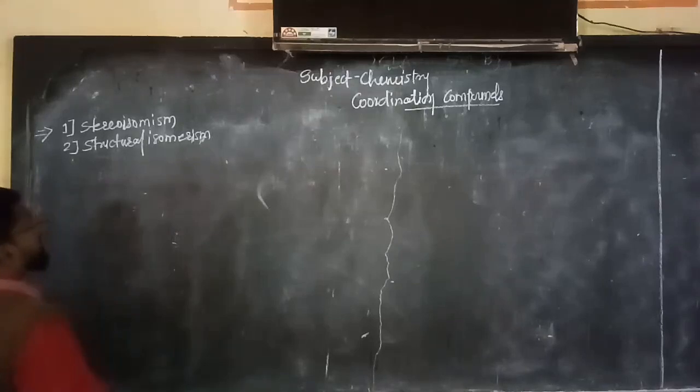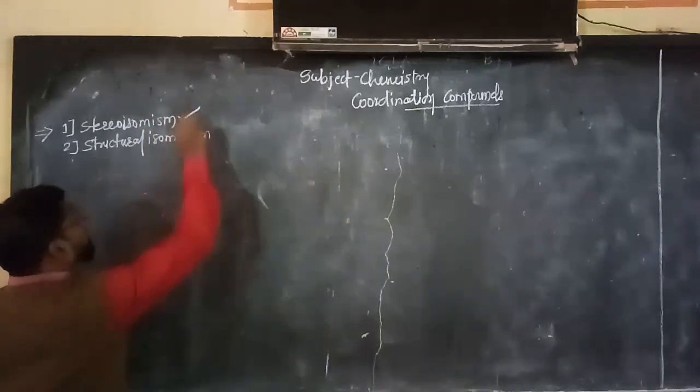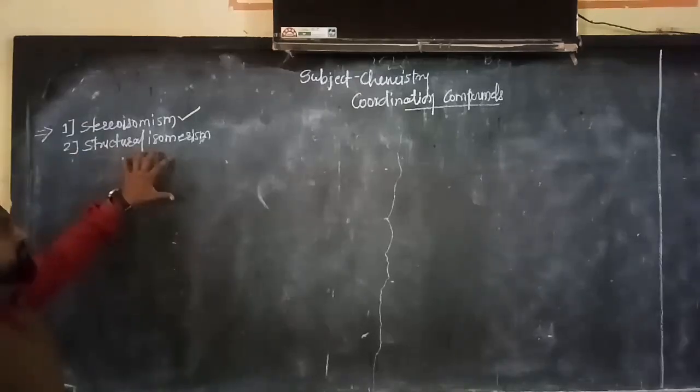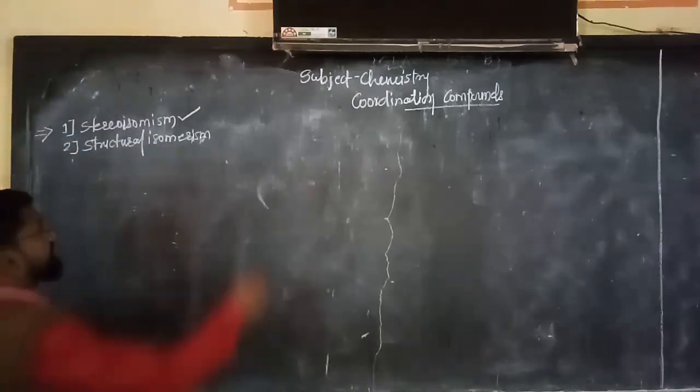In the last video we have seen stereoisomerism, we have finished this. Today we will study structural isomerism and its types.